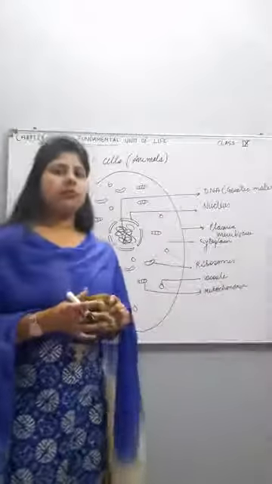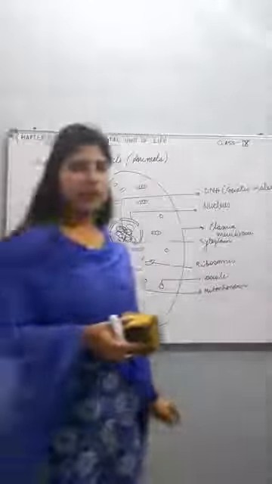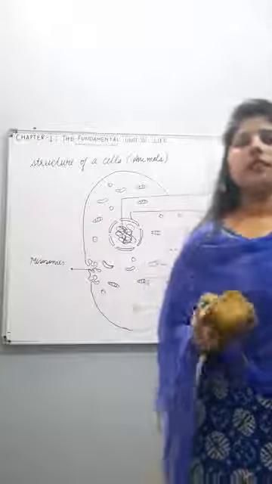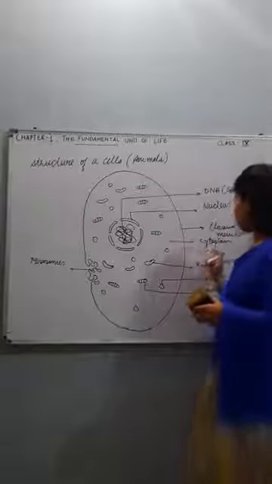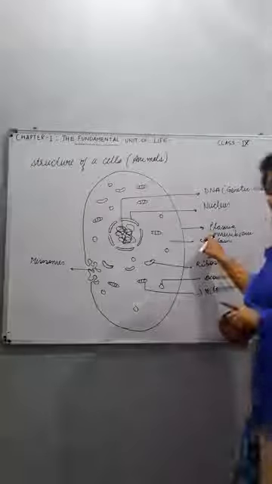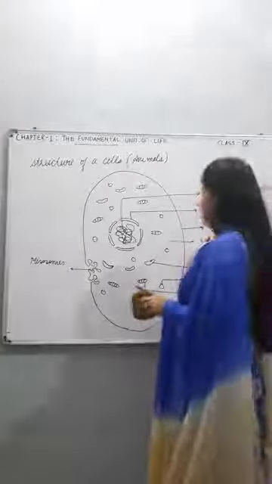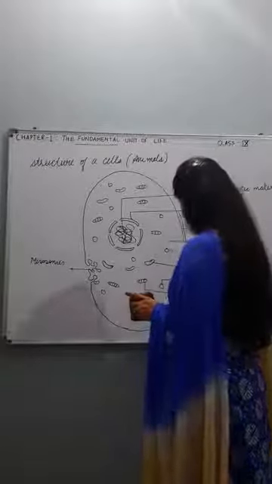Now the plant cell. What is the general structure of the plant cell? Animal cell and plant cell are somewhat similar. The only difference is, here I have made only plasma membrane. But in plant cell, outside the plasma membrane, there is one more layer, that is cell wall.